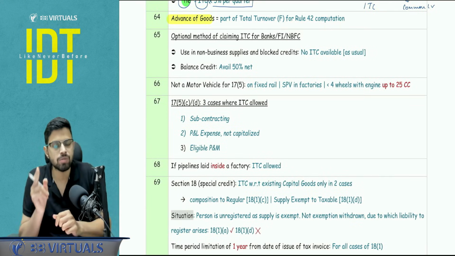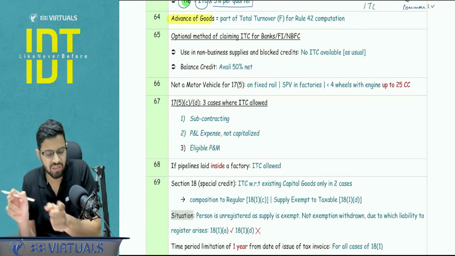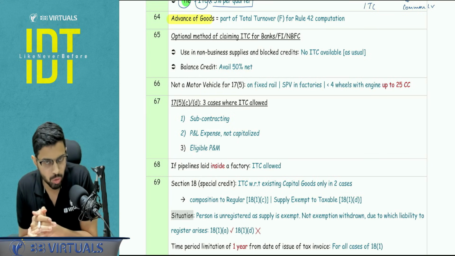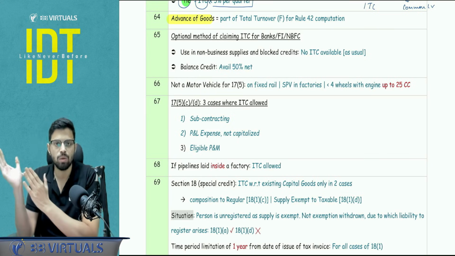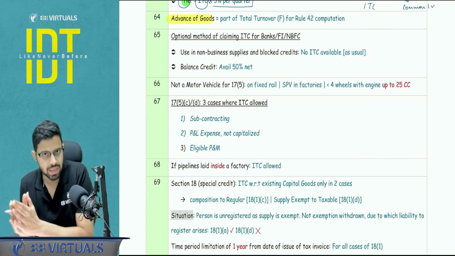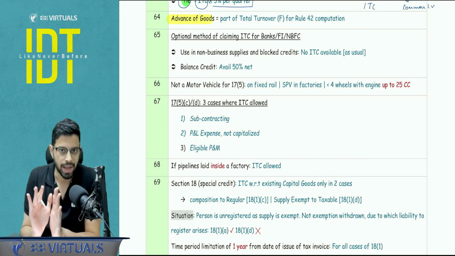Advance with respect to the goods will be a part of the total turnover in capital F, that is the denominator we calculate in rule 42 and 43. But obviously in the time of supply we know that on advance for goods I am not paying the GST, but it is still a supply. Yes.